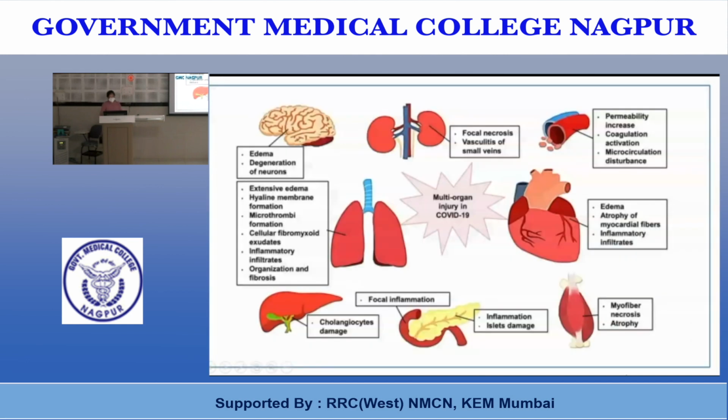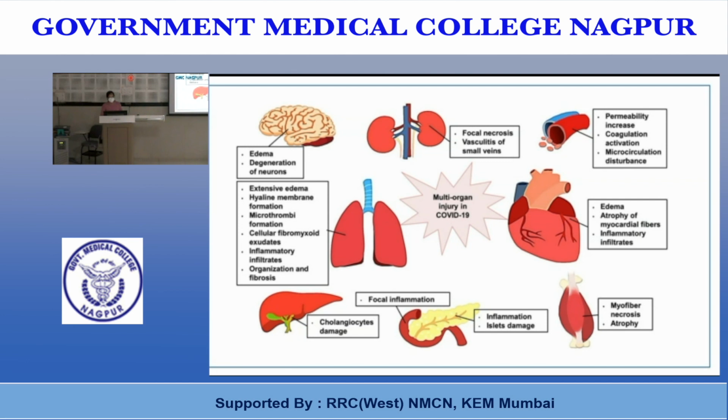This is a diagram showing the involvement of various organs in COVID-19. There are 5 pathological mechanisms that are implicated in COVID-19. First, the spike proteins interact with the angiotensin converting enzyme 2 and cause direct cytotoxicity.